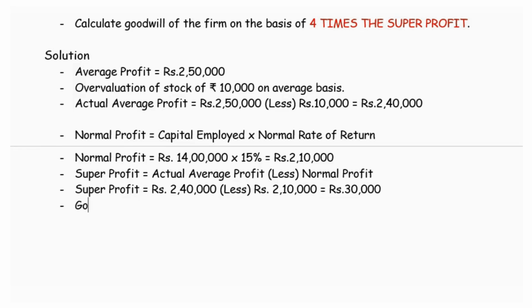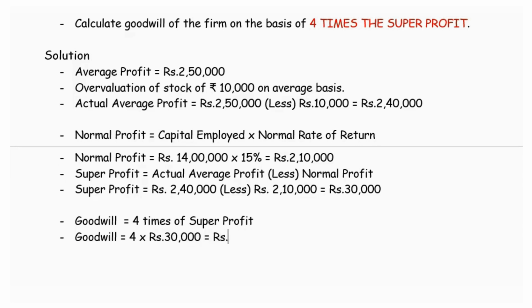Now we are asked to estimate the goodwill. The goodwill in this question we are asked to estimate as 4 times the value of super profit. So we multiply the super profit with 4. So goodwill is 4 multiplied with the super profit of rupees 30,000, which is equal to rupees 1,20,000. So we have calculated the goodwill.